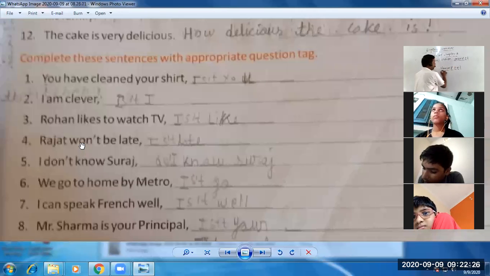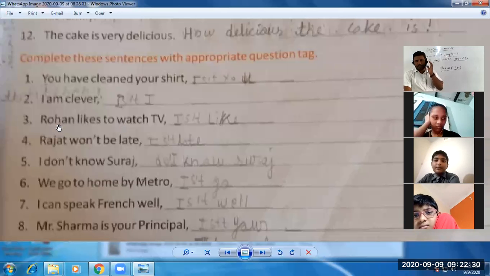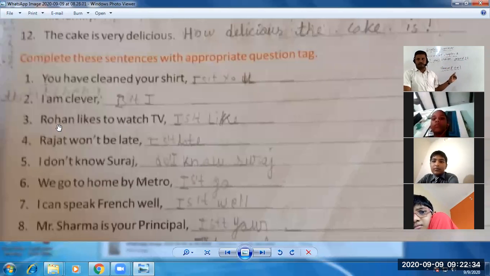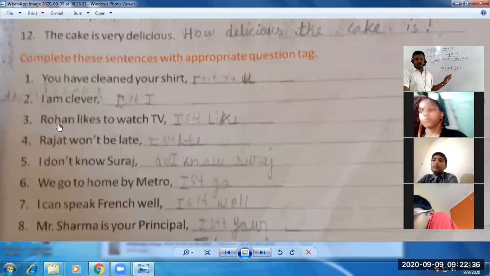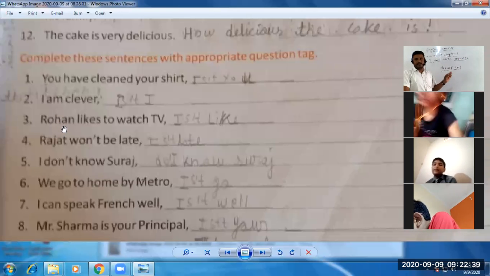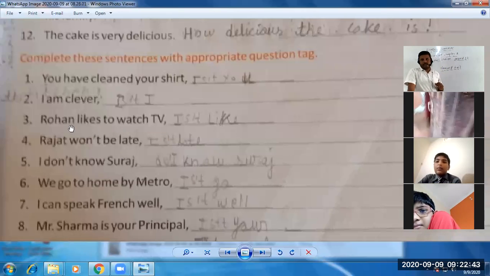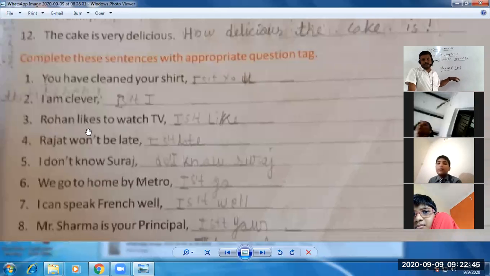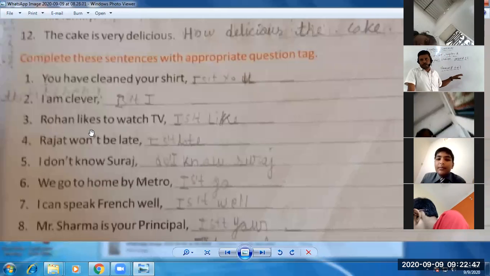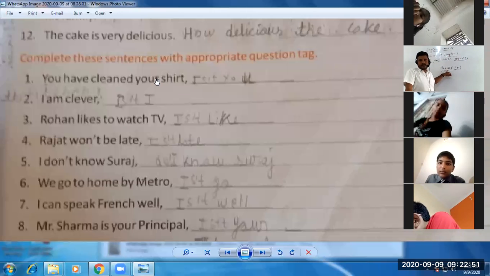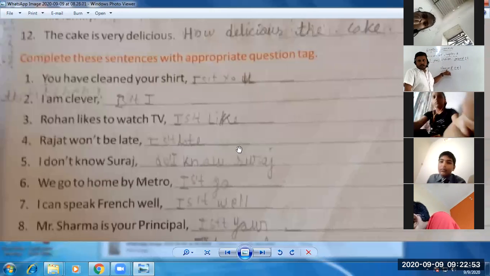When there is a name, students, जब subject के रूप में name का use होगा, like Rohan एक name है यहाँ पे, so for that we use the third person pronoun, that is he. Rohan की जगह पे हम क्या लिखेंगे? He. Doesn't he? And why is doesn't used? Because the sentence is affirmative. So sentence affirmative होता है, तो question tag कैसे बनाते हैं हम? Negative बनाते हैं. Therefore we have doesn't.